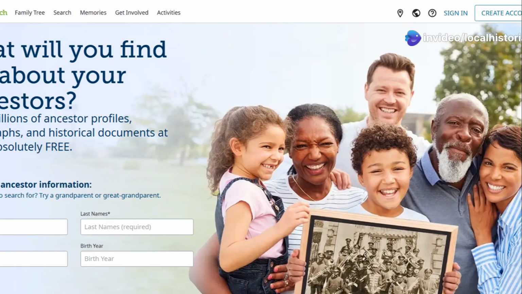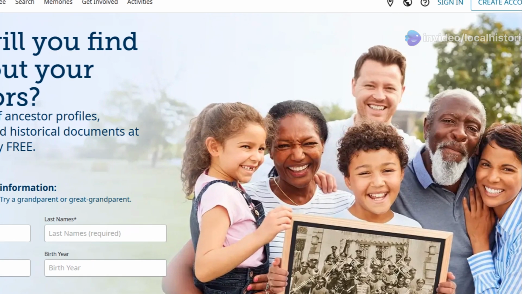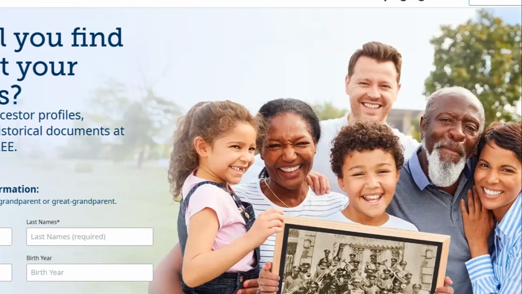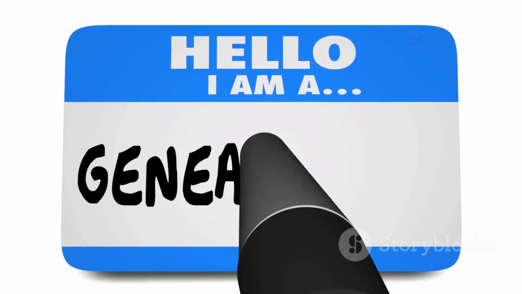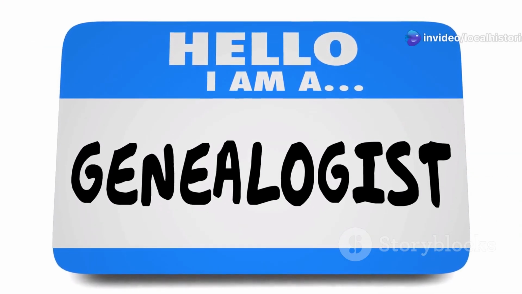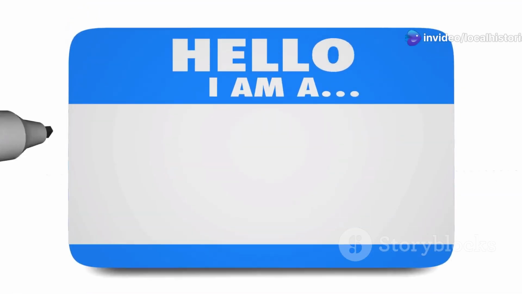Even though I've been a professional genealogist for over 20 years, I still use Family Search as my go-to site when I'm researching someone. Family Search is a website created by the Church of Jesus Christ of Latter-day Saints, and it's super easy to set up an account. Plus, it's completely free. So come along with me and let's learn some genealogy research tips while we explore more about Melvin Halsted's life and how we can find even more information about him.